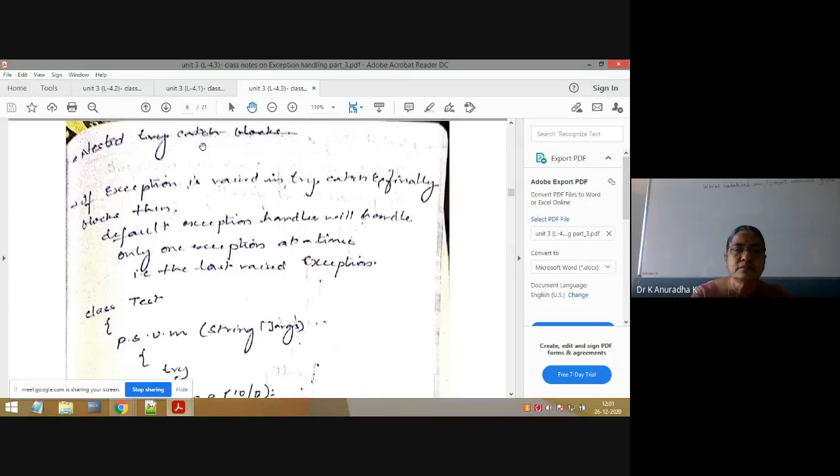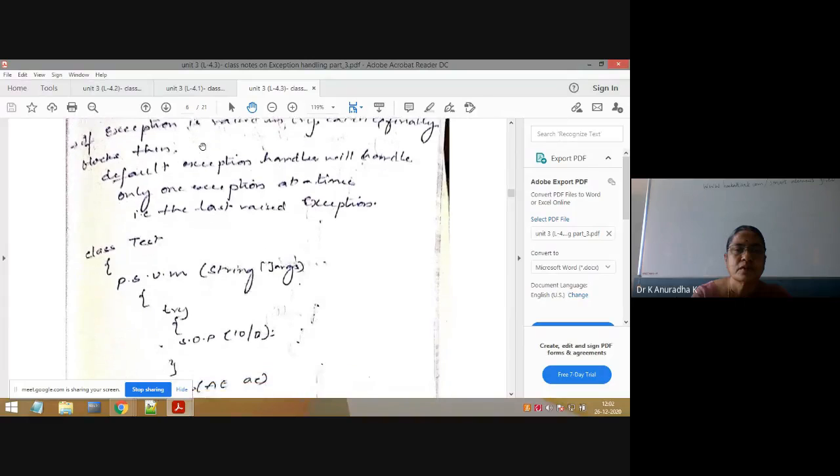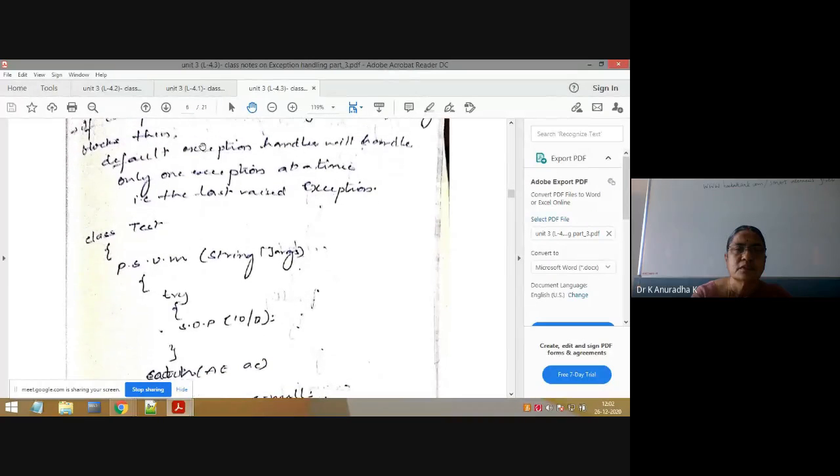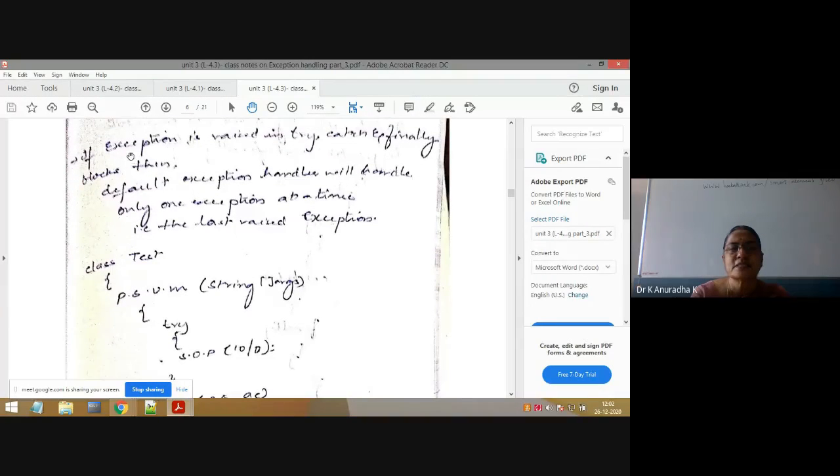Next. Here the next concept is if an exception is raised in the try, catch and finally blocks. In the previous programs, the exception is raised in the try block only, no? In the same way, an exception may be raised in the catch and finally block also.